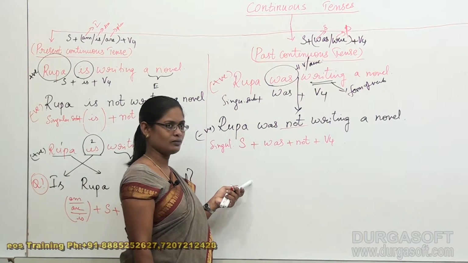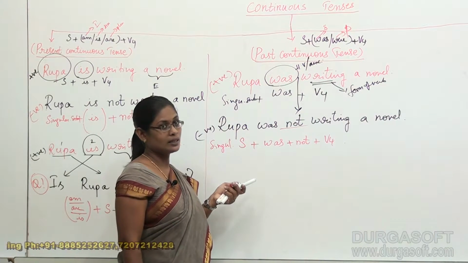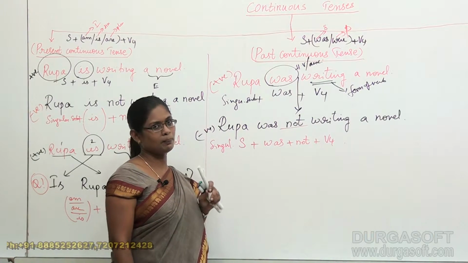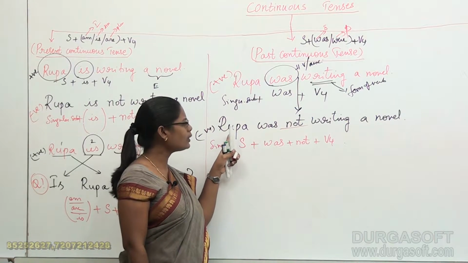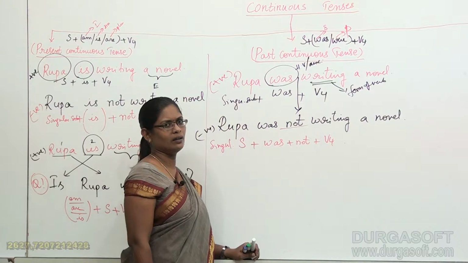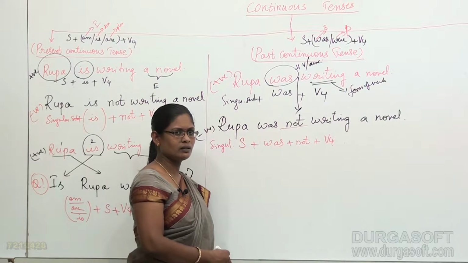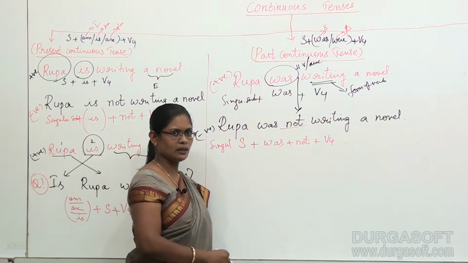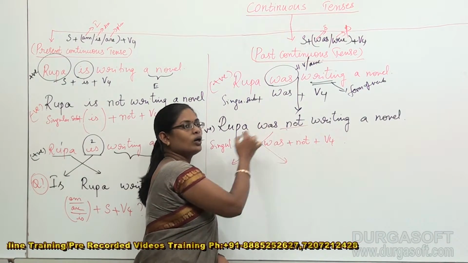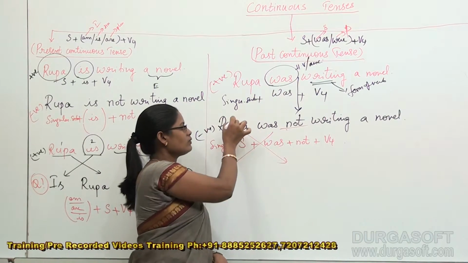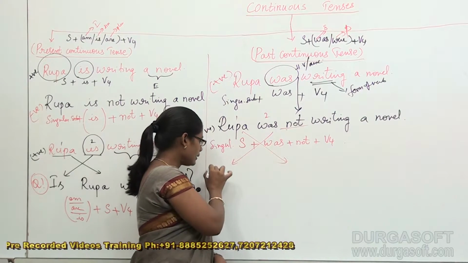Okay, how? We haven't done it so far. In the beginning when I was explaining simple tenses, in fact I explained it for simple present tense. So let's once again discuss how we can form a negative question from a negative sentence. What is this? Rupa was not writing a novel. What was the rule to construct a question? Just interchanging the places of the first two words. Though there is not here, don't touch not. This will become the first word and this will become the second word. If you exchange their places, it's like this.